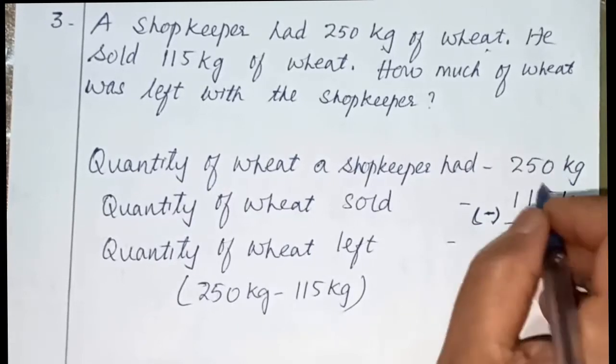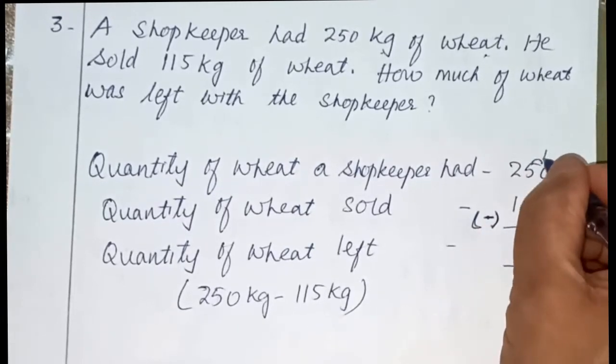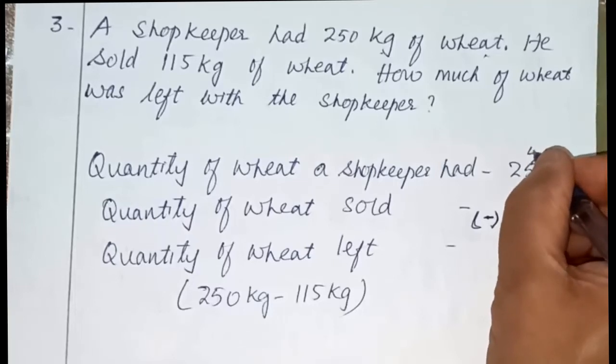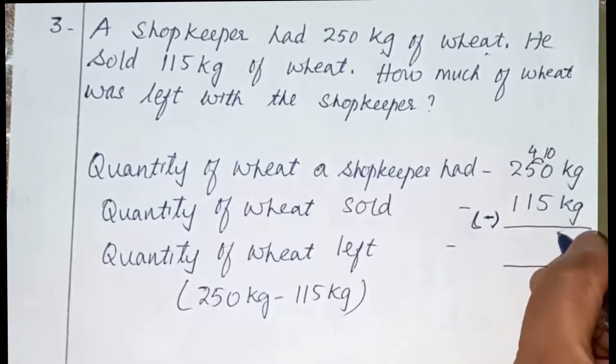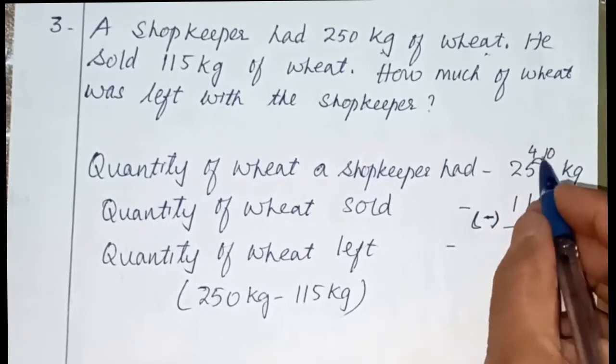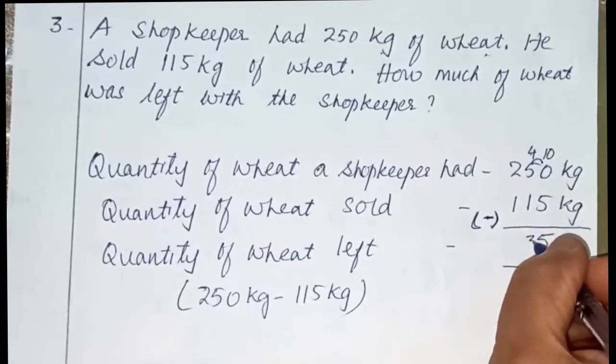From 0, 5 will not go. You need to borrow and make it 10. This will become 4. Okay. 10 minus 5 is 5. And 4 minus 1 is 3. 2 minus 1 is 1. So 135 kg of wheat was left with the shopkeeper.